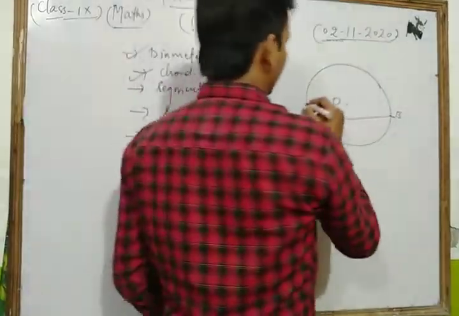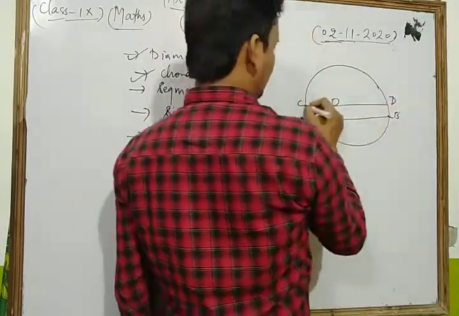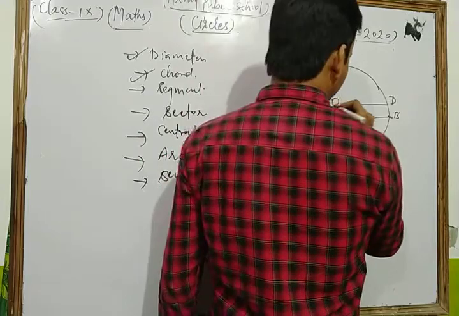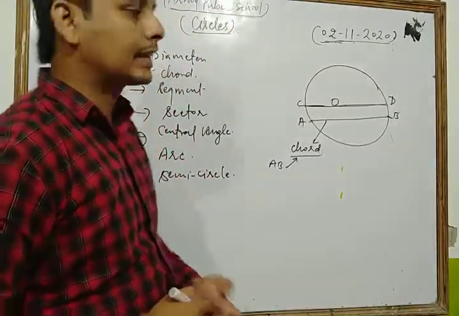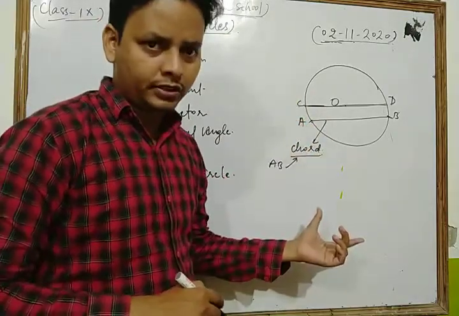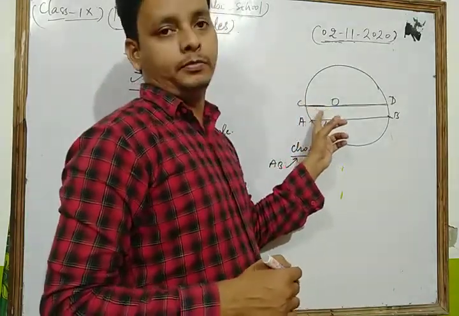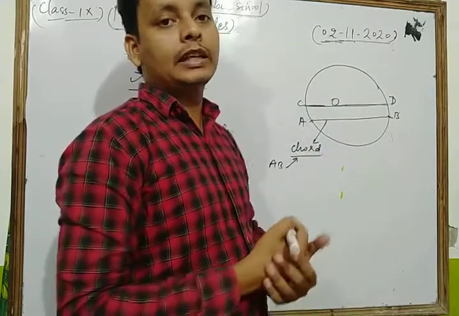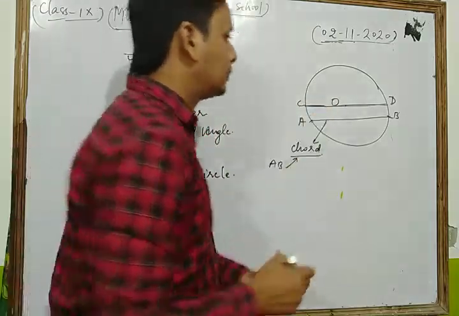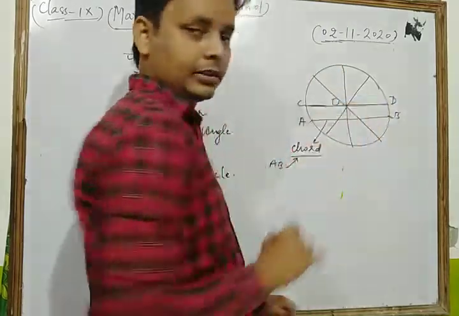Suppose we draw a line segment in this way, CD. We take 2 points C and D on the circle and join those 2 points, and that line segment passes through the center. So in this way we can say that the diameter is the longest chord of the circle, as well as we can say that the diameter of the circle is the chord of the circle which passes through the center. If any chord of the circle passes through the center, in this way it is the diameter.